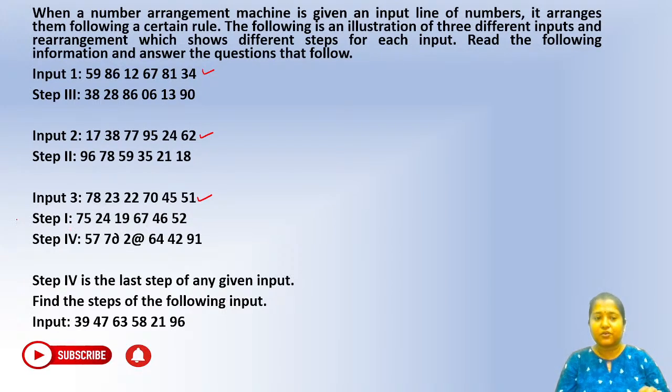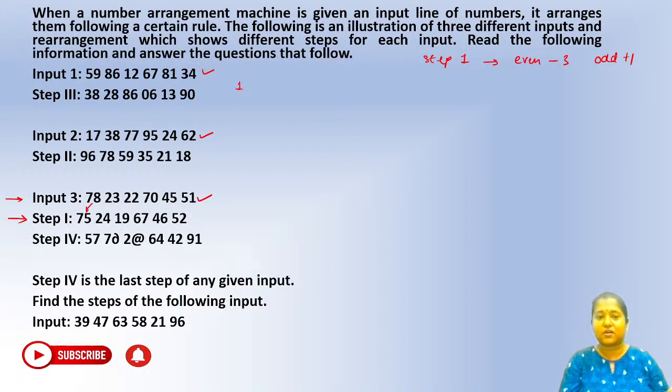Like here, you can see we are having step number 1. Okay, what is happening? How are we getting step number 1? You can see even minus 3. Absolutely, that is right, Grace and Paras. Bilkul Naman, bilkul sahi hai. So it is even minus 3, right? What is happening in step 1? It is even minus 3 and odd plus 1. Okay, so if we write step number 1 for this one, right,